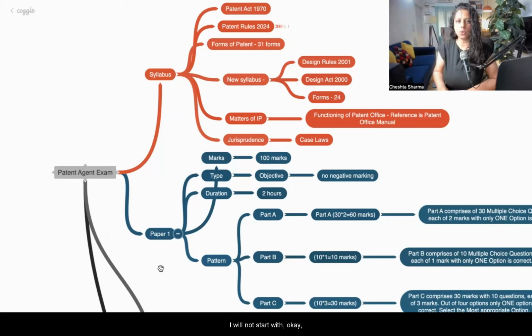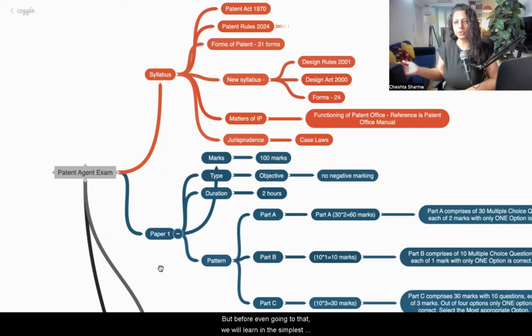I will not start with section number 2, section number 3. No. There are more than 100 sections, 160 in total, but you don't have to learn all the sections. I'll tell you what is important, what is not important, what to learn, what not to learn. I'll help you mark them.